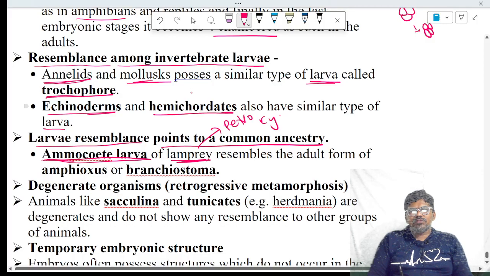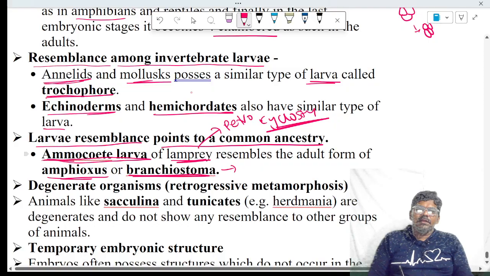It is a cyclostome, meaning jawless fishes. The lamprey larva is the ammocoete, but it exhibits the character of amphioxus. Amphioxus is a separate group, also called Branchiostoma. It is a cephalochordate animal.